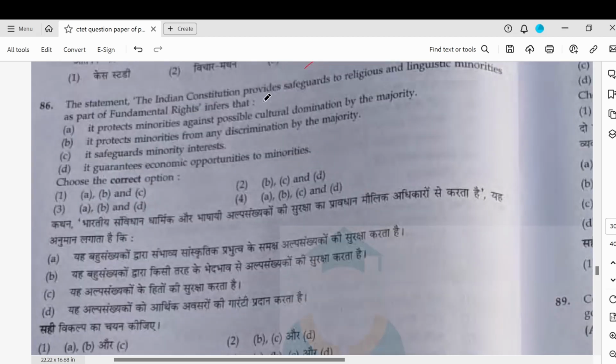86. The statement: Indian Constitution provides safeguards to religious and linguistic minorities as a part of fundamental rights. Okay, so choose the correct option. It protects the minorities against possible cultural domination. Yes. It protects minorities from any discrimination. Yes. It safeguards their interests. It guarantees, so there's no guarantee of economic opportunities or anything. So A, B, and C.